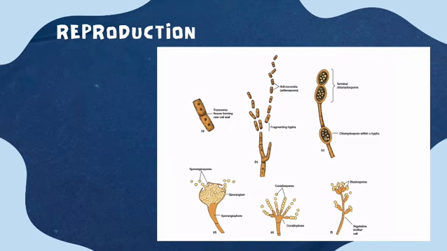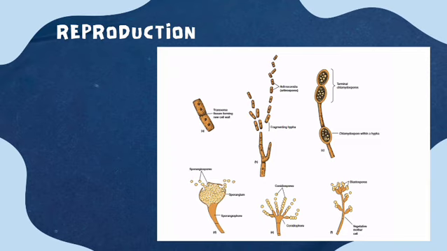Then comes the sporangiospore. These are non-motile spores formed inside a sac-like structure called a sporangium, and the stalk which holds up the sporangium is called the sporangiophore. During favorable conditions, the sporangium ruptures and the sporangiospores are released. Next comes the conidiospore, produced externally on a specialized structure, and the stalk-like structure which holds the conidiospores is called the conidiophore. Examples are Aspergillus, Penicillium, etc.